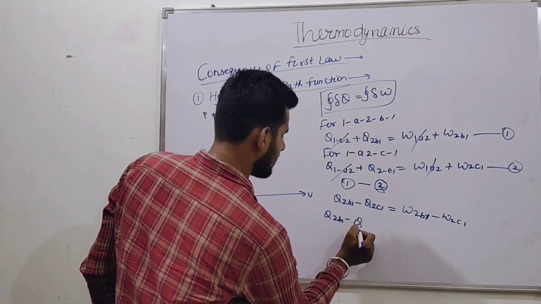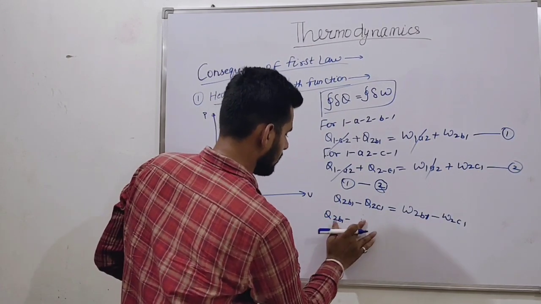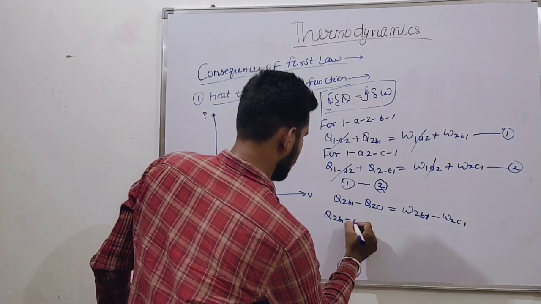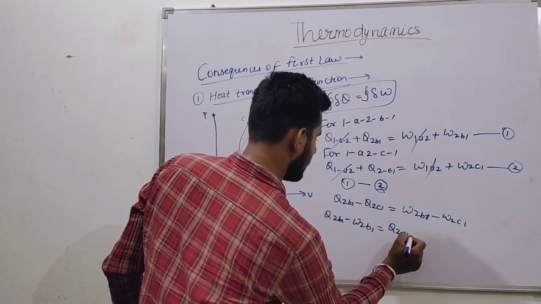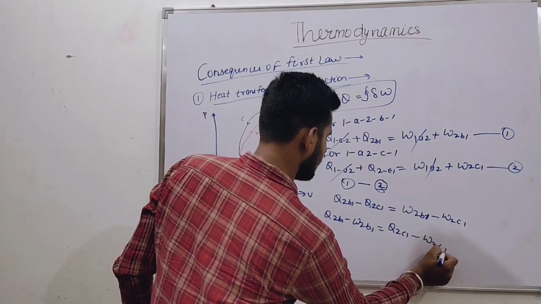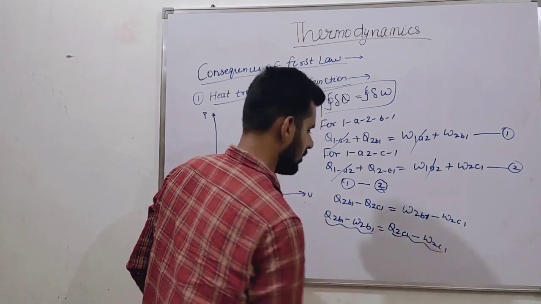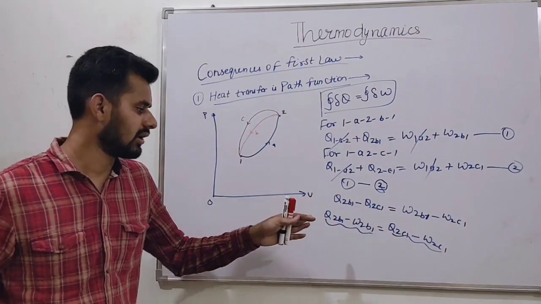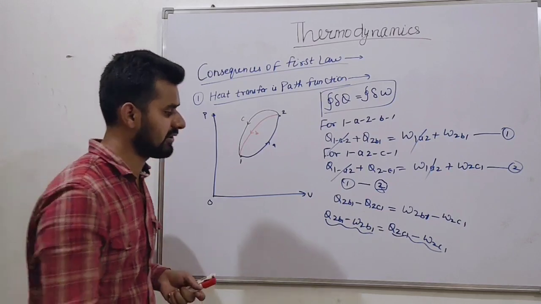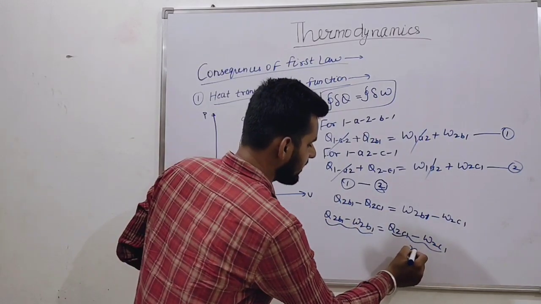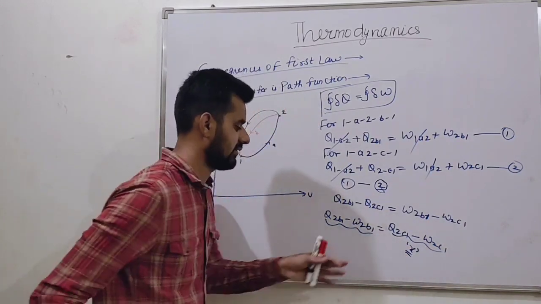Q2B1 minus Q2C1 is equal to W2B1 minus W2C1. Now we can rearrange the terms. Say this term is x.